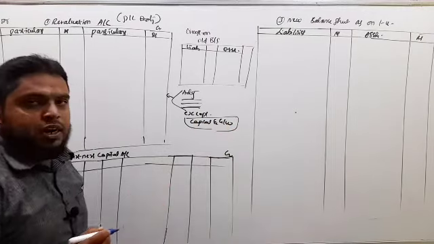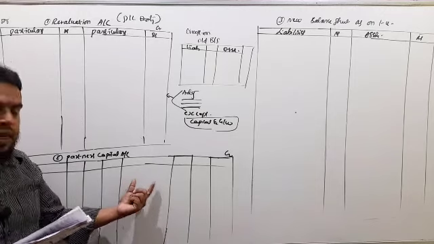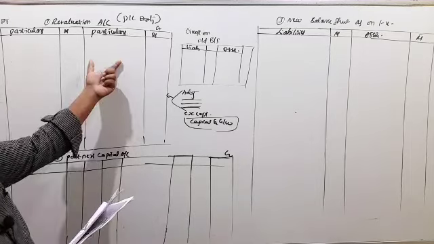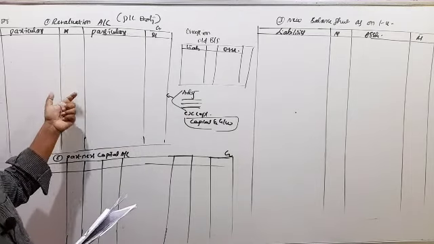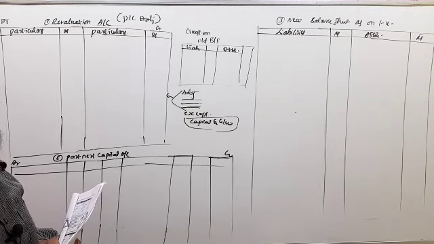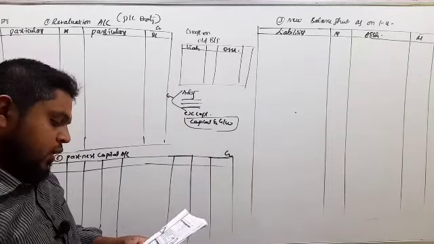So any adjustment regarding capital and goodwill can be done under a second step, partners capital account. So under revaluation account, we have to record increase and decrease in the value of assets and liabilities. Now, as per the adjustments, let us see.